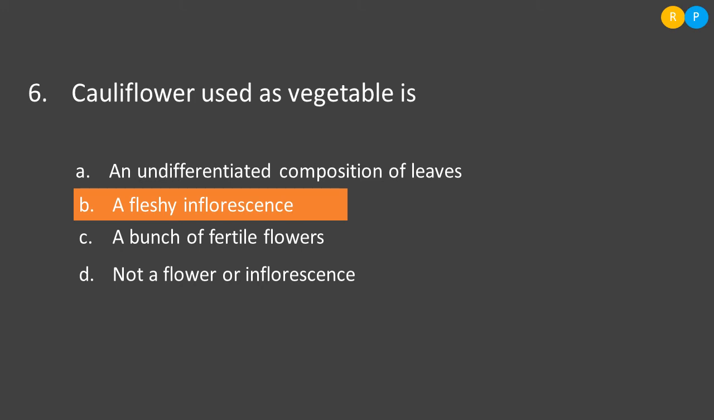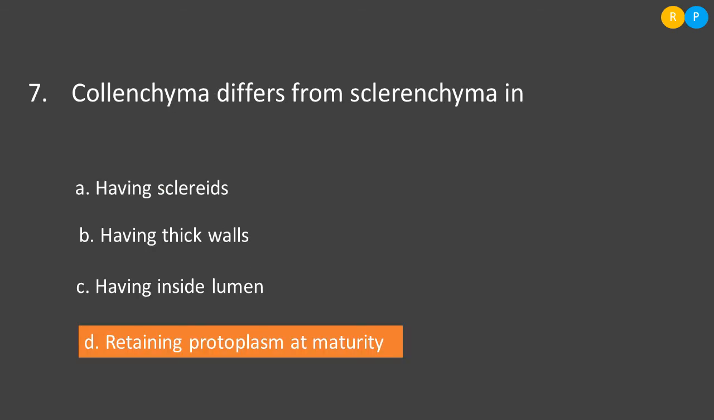Then option C, dicliny. So dicliny is nothing but unisexuality. That means the flower consists of either the male reproductive organ or the female reproductive organ. So here the self-pollination does not occur. So the only chance of pollination is cross pollination. Then option B, bisexuality. Then the seventh question, collenchyma differs from sclerenchyma in.